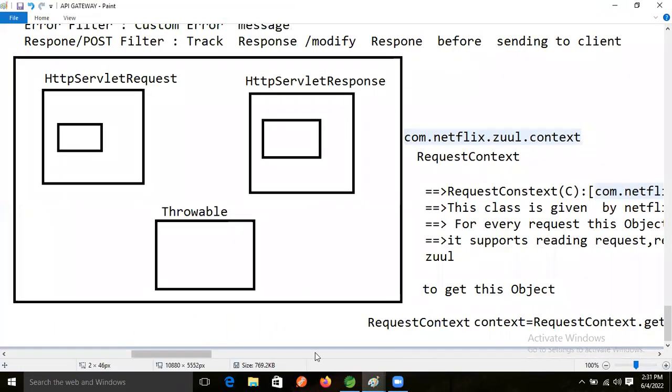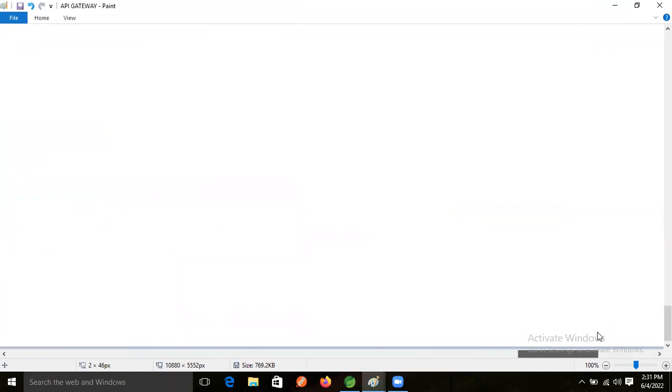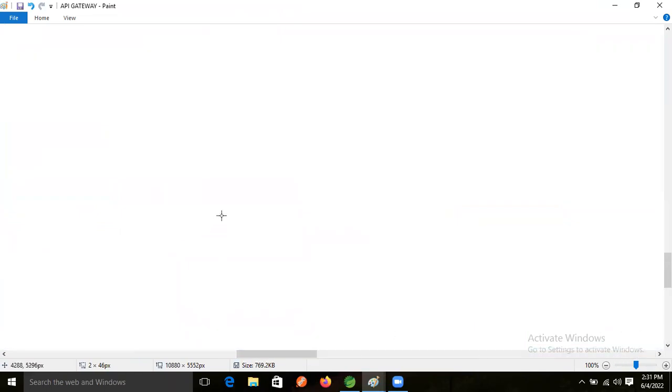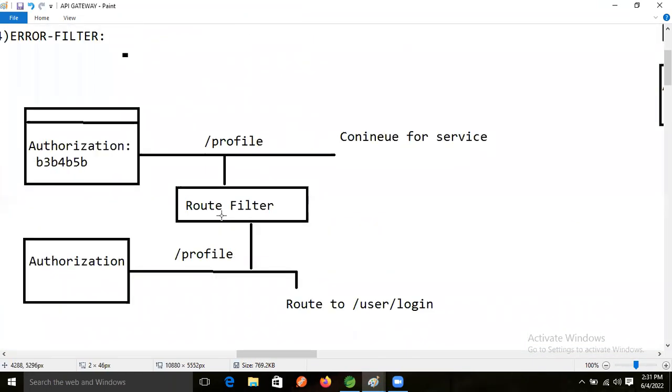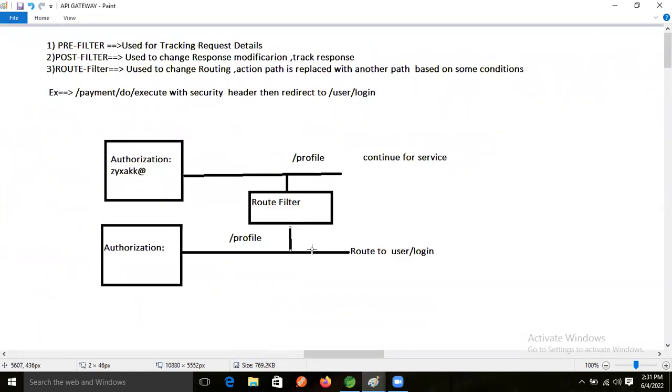Which kind of application are we going to develop now, guys? Authentication based, right? An authentication based application we are going to develop now.